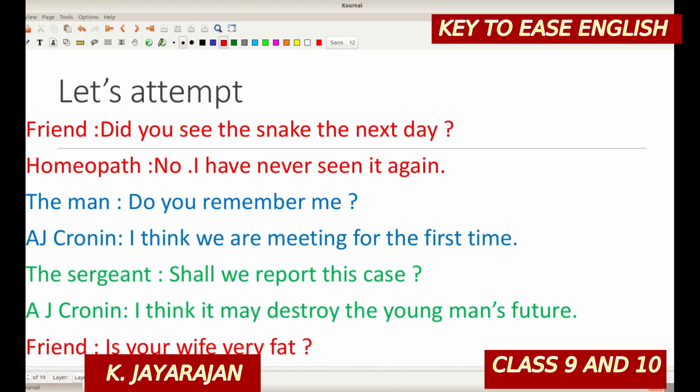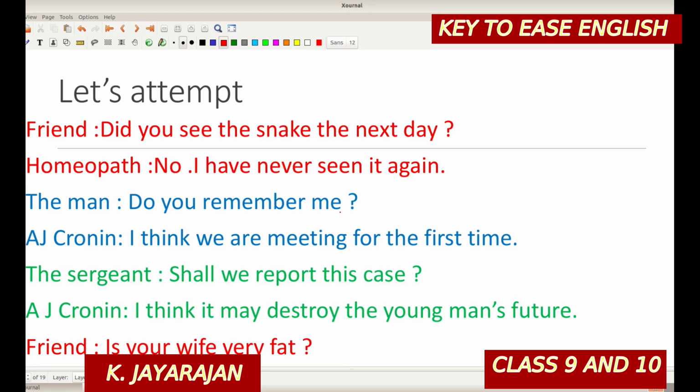Let us attempt. Here is the sentence: "Did you see the snake the next day?" "No, I have never seen it again." The question is a yes or no question, right? This is a yes or no question. Did you see whether he had seen... whether he had seen the snake the next day.